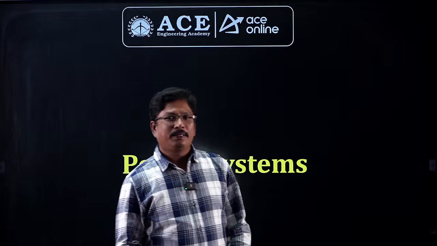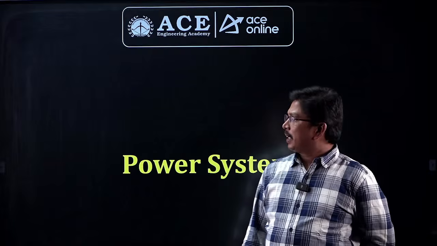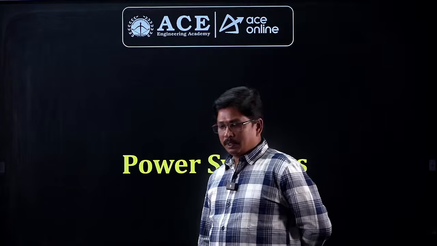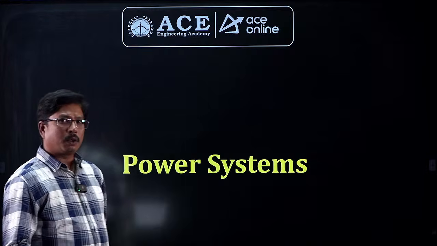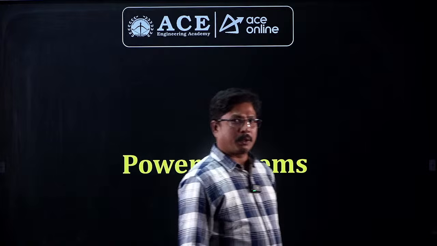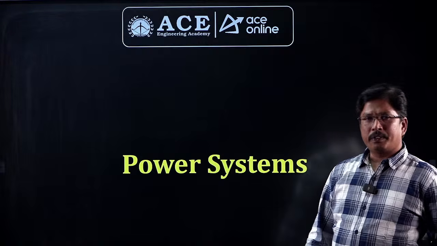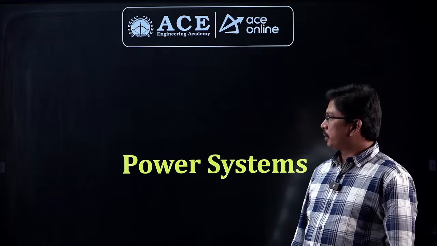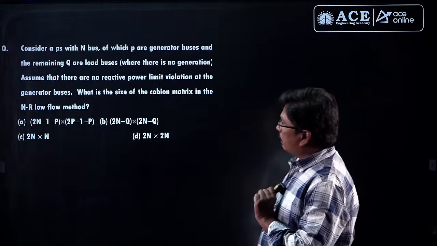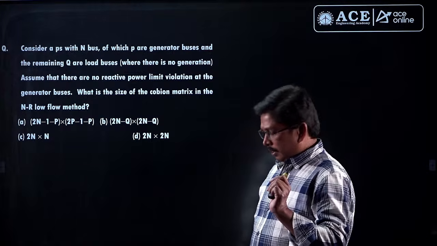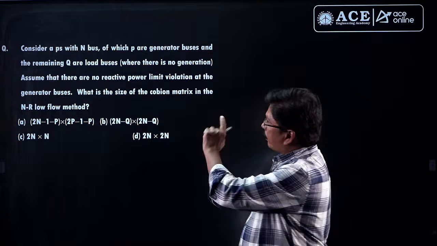Right students, welcome back. So now we have completed GATE 2026 examination, and we got some more questions from power system. So 5 2 marks questions, and students told that 5 2 marks questions and 4 1 mark questions, and out of that we got a very less number of questions information. So if you send the questions, we will discuss those questions also, students. So from the questions that we have obtained, this is one question regarding the Jacobian size. So there is no clarity about the options they have given here.